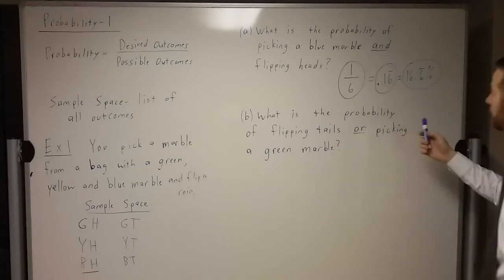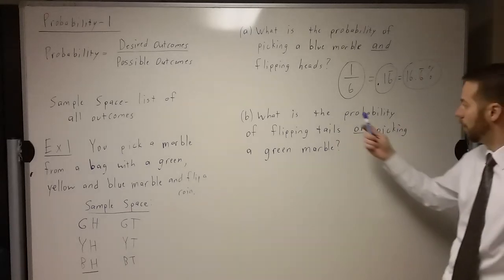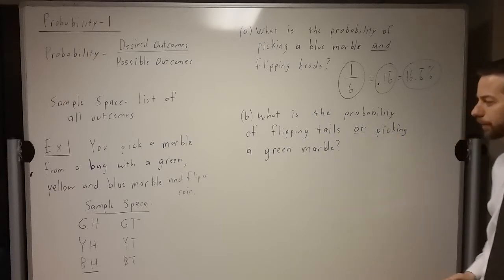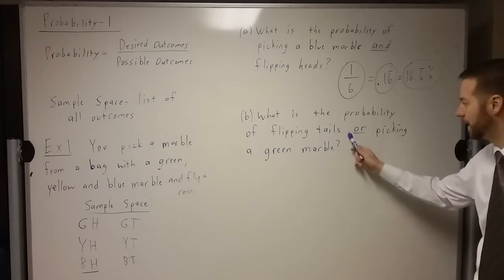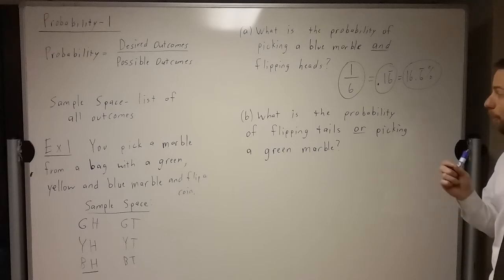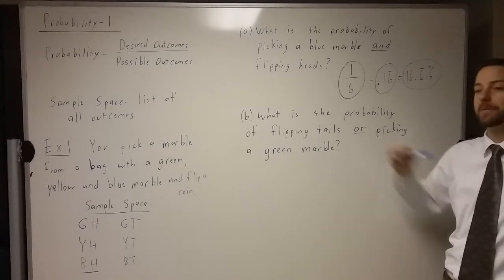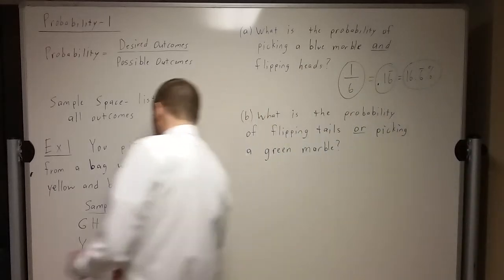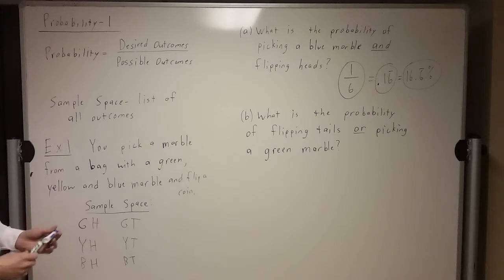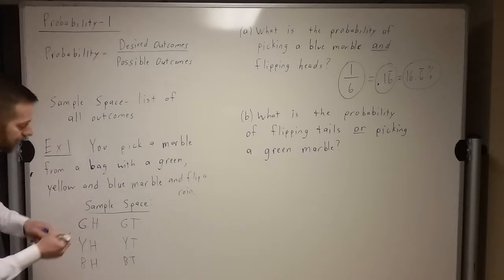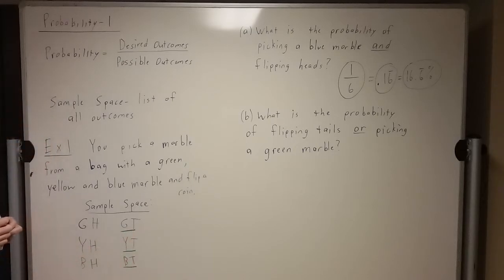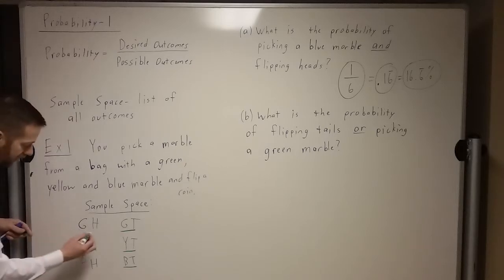All right, so let's see if we can look at this one now. So and means they both have to happen. This is an or. What is the probability of flipping tails or picking a green marble? All right, now or means that if either of those things happen, then it's a desirable outcome. They don't both have to happen. If either of them happen, it's a desirable outcome. And so let's see if we can come over here back to our sample space and underline all of the desirable outcomes. So any place where we flip tails is a desirable outcome. All those are good. Or if we pick a green marble, that's good too.